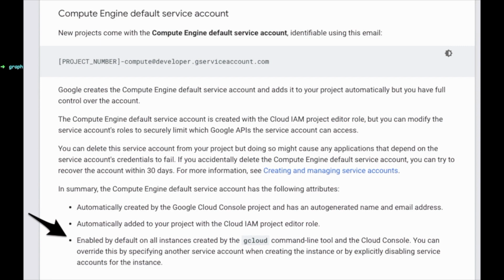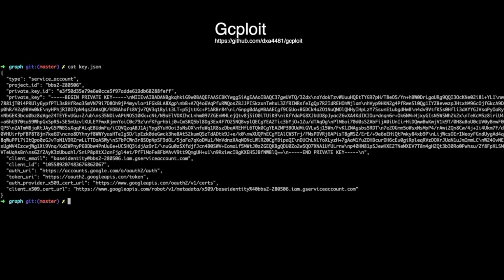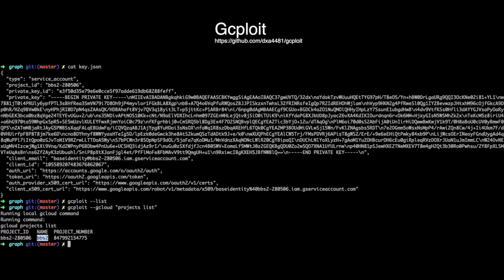In any case, in this case, we've simulated this by just starting with the service account credential. We can see this credential here, and we can see that it starts in the project BBS2. Next, we'll run the list operation on the Gsploit tool. We can see that there's no output. The reason there's no output is the list operation lists all the service accounts that you've managed to take control of, and it doesn't count the base identity. We'll run the gcloud command projects list on the base identity to see what project we have access to. It looks like we have access to BBS2. Next, we'll try an actAs exploit on this project, and we'll target every service account in the project.